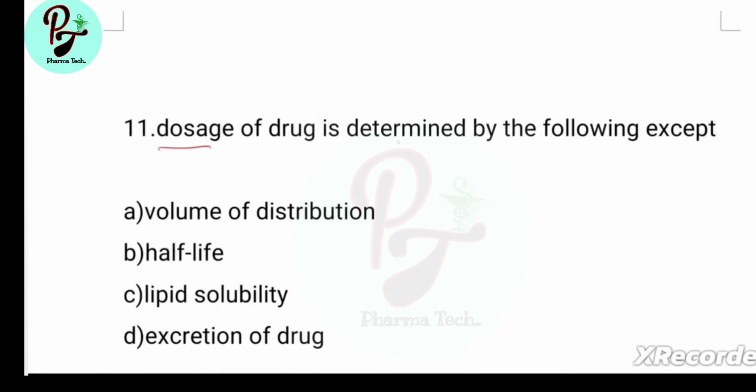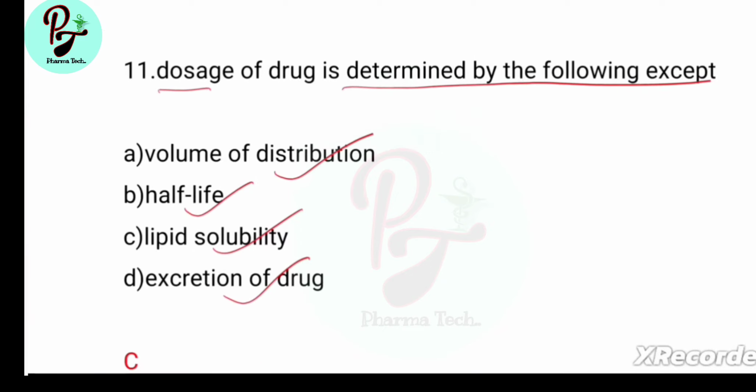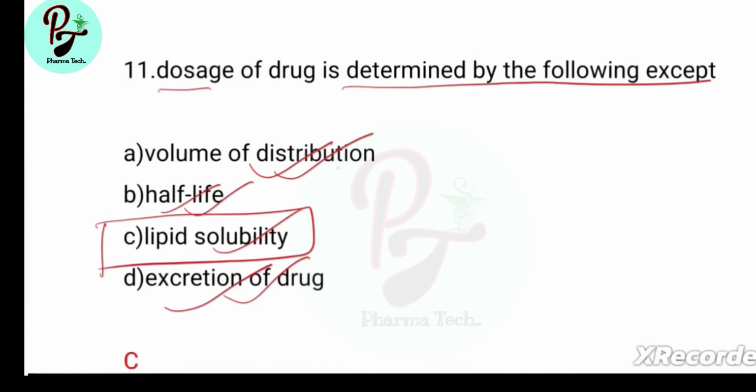Dosage of drug is determined by the following except, options are volume of distribution, half-life, lipid solubility, excretion of drug. Answer is C, lipid solubility. Volume of distribution, half-life, excretion of drug are for determining the dosage of drug.